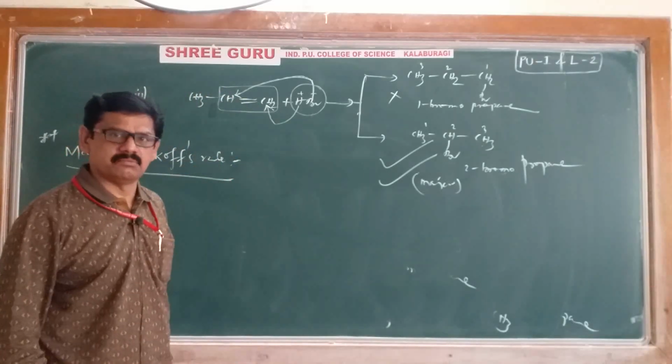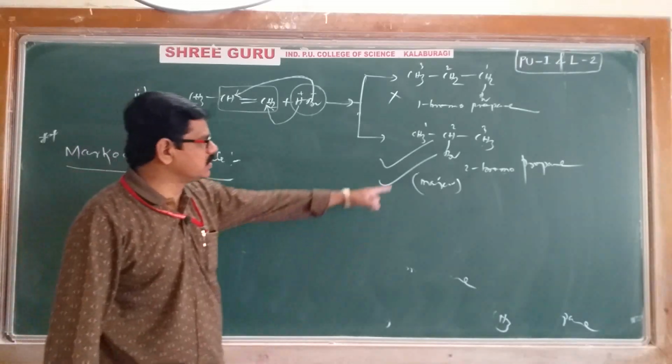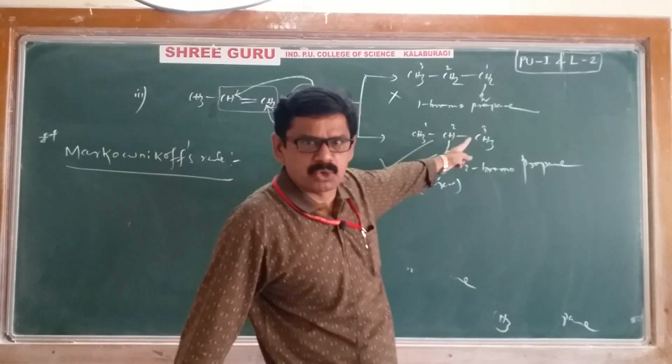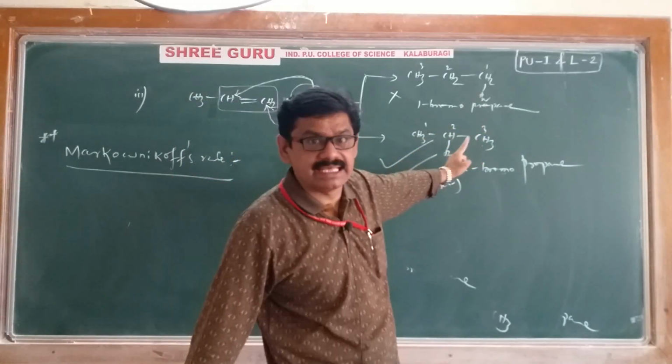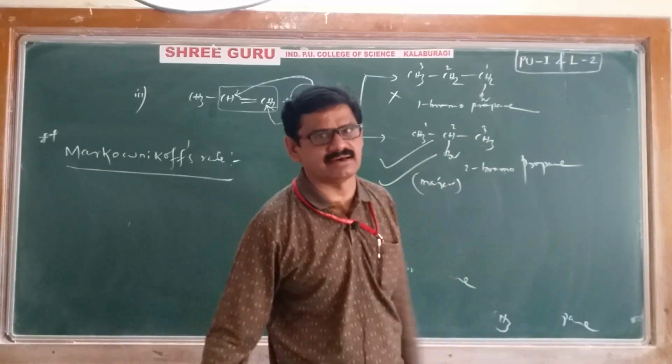That's it. This is the Markovnikov's rule statement. That's why according to Markovnikov's rule, 2-bromopropane is major, 1-bromopropane is minor, or we can say it is wrong.